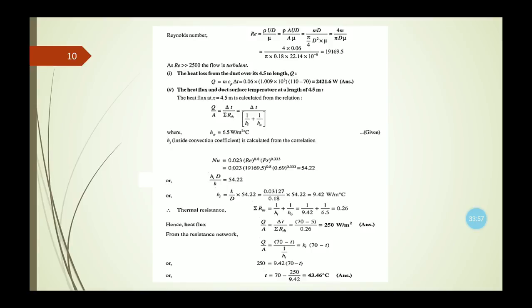So the thermal resistance can be calculated as 1 by Hi plus 1 by Ho, which equals 0.26. The heat flux can then be calculated from the formula Q by A, which equals 250 watt per meter square.